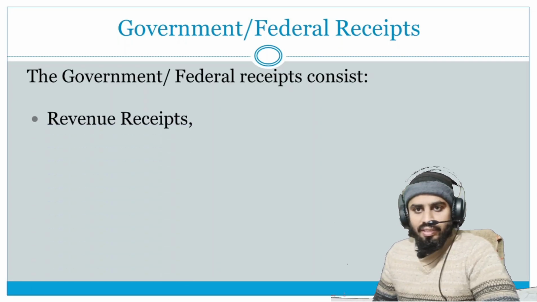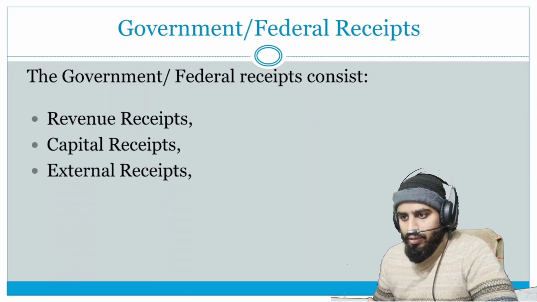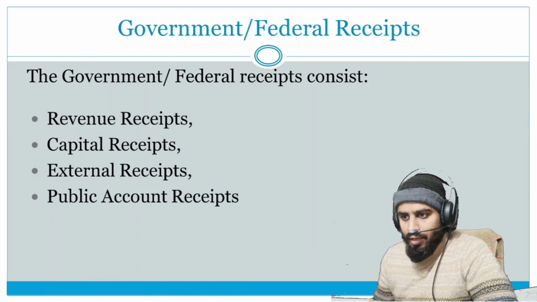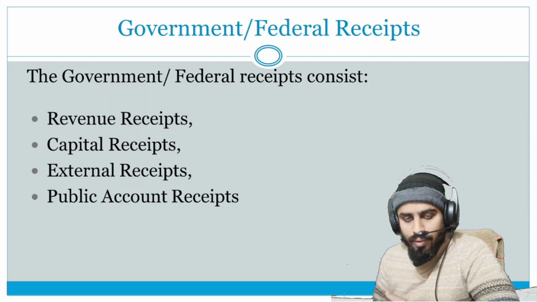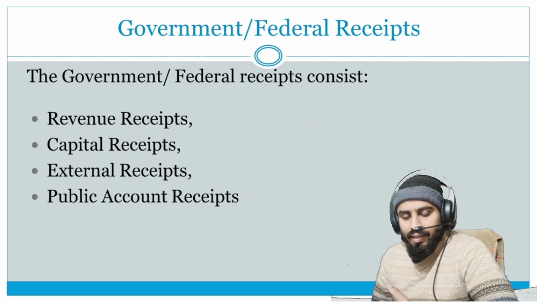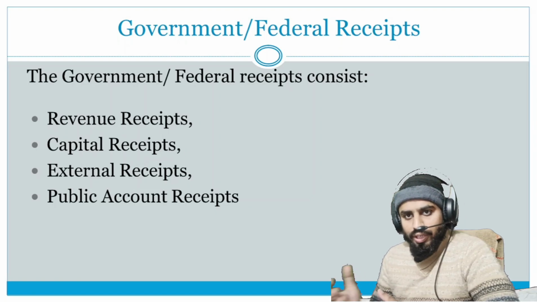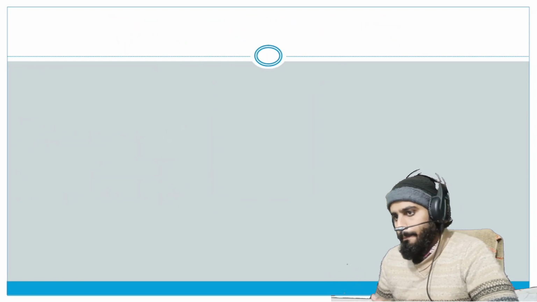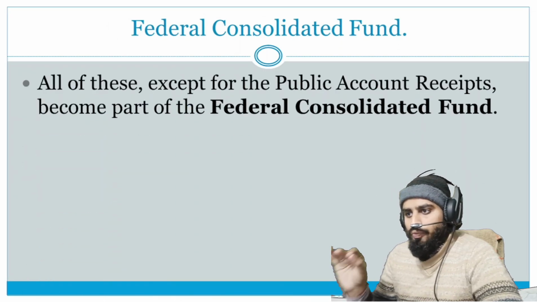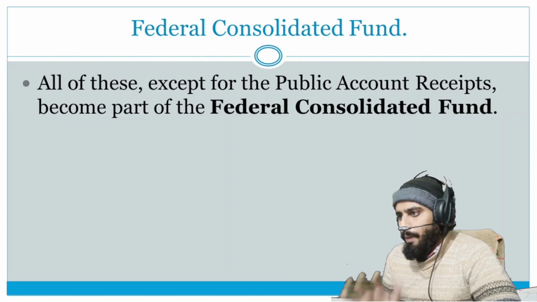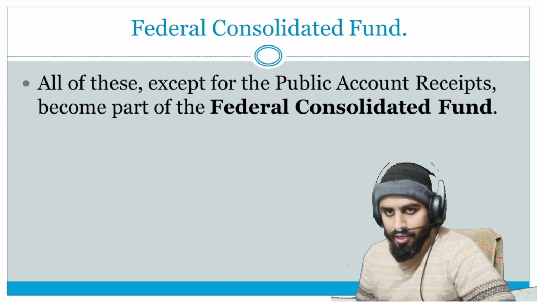But now here we will discuss each topic in depth: the revenue receipts, capital receipts, external receipts, and public account receipts. So basically the government has four sources to collect revenue within the country or outside the country. We will discuss these four topics one by one. All of these, except for the public account receipts, become part of the federal consolidated fund.